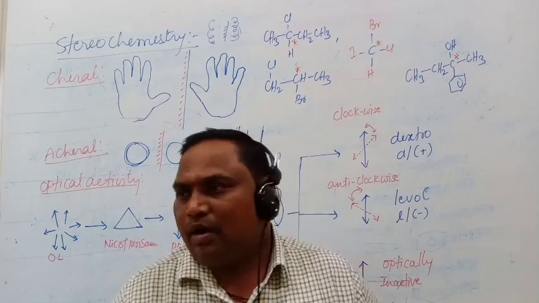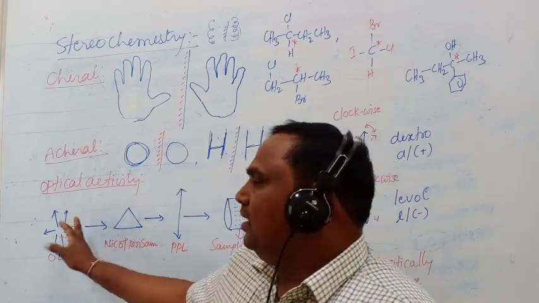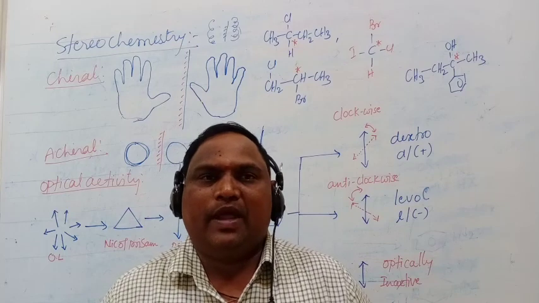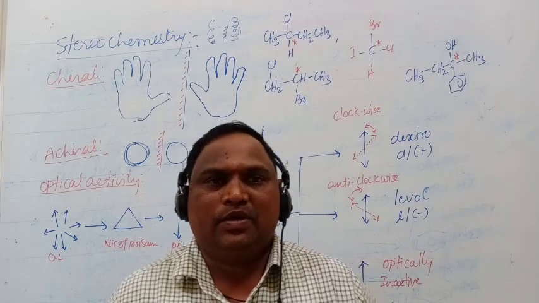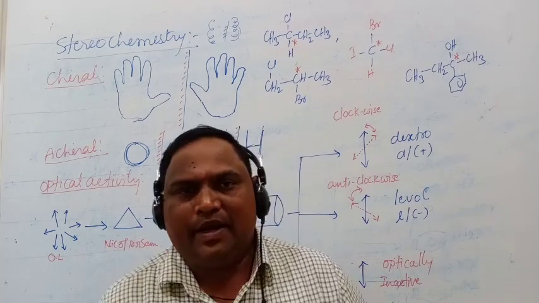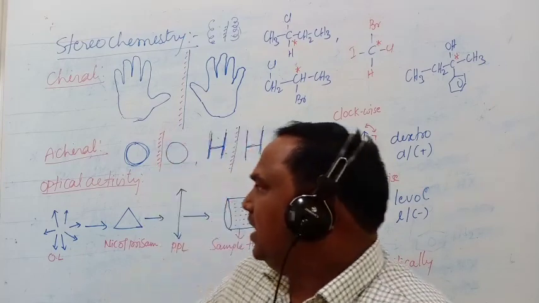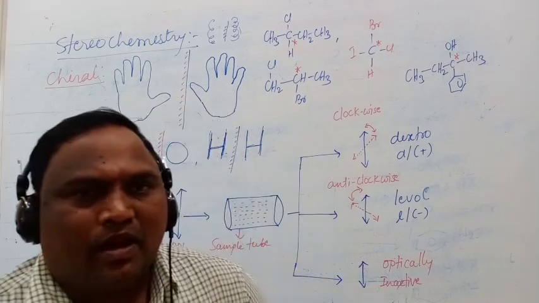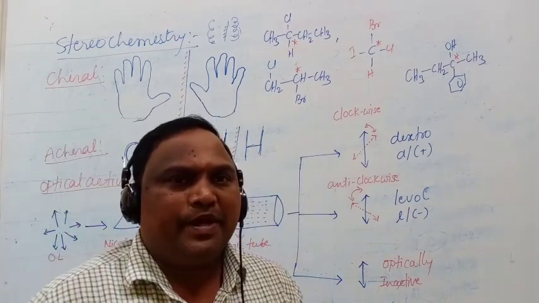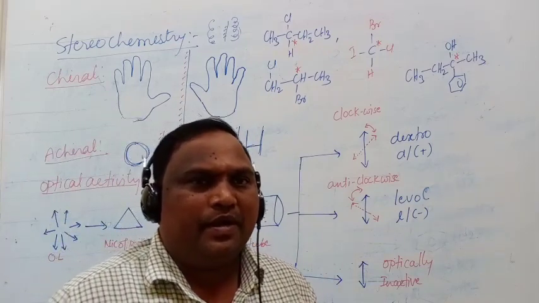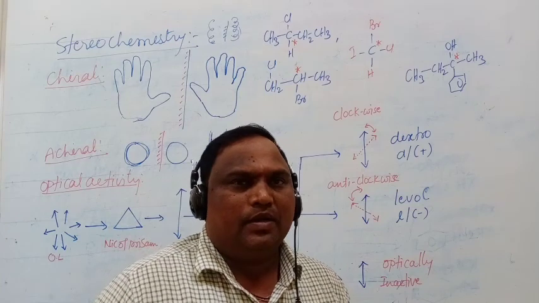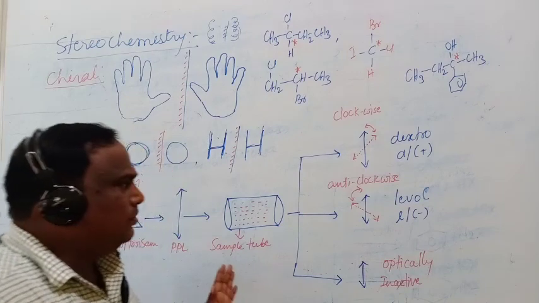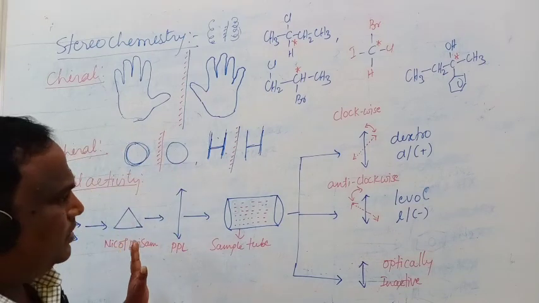Okay, this optical activity is the phenomenon in which the plane polarized light is rotated towards the left side or right side. That is known as optical activity. So what I say is that this optical activity is measured in a polarimeter. Okay, this is a schematic diagram of how the plane polarized light works.